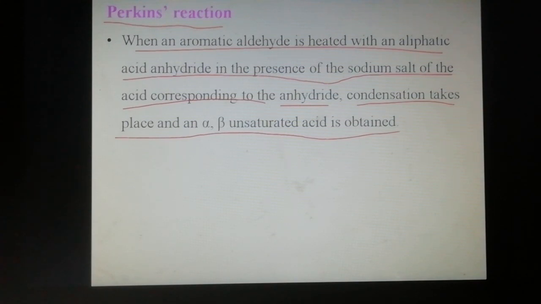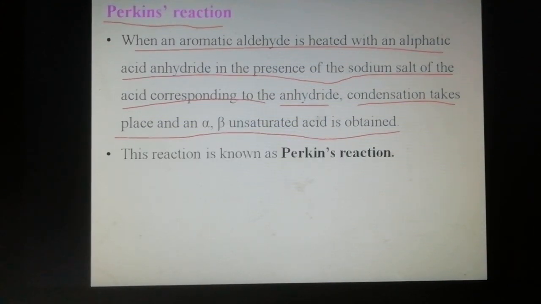So an aromatic aldehyde is heated with an aliphatic acid anhydride in the presence of the sodium salt of the acid corresponding to the anhydride, and condensation takes place. Condensation between acid anhydride and aromatic aldehyde forms an alpha beta unsaturated acid. This reaction is known as the Perkin reaction.